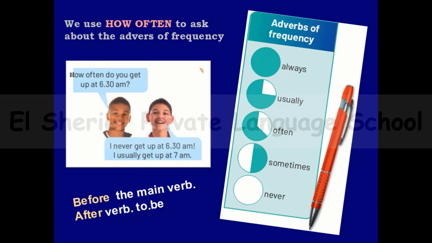By the way, this is a very important note. Here, he used the words never and usually before the main verb, but I can say that he is always late, so I can use the adverbs of frequency before the main verb, and after the verb to be.